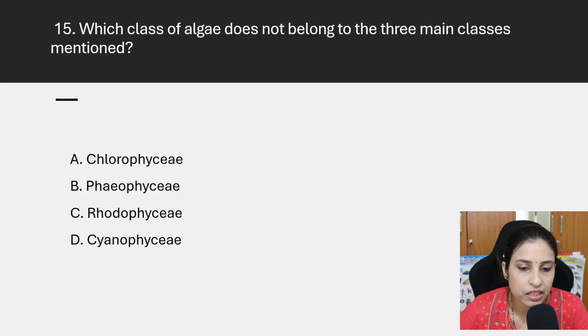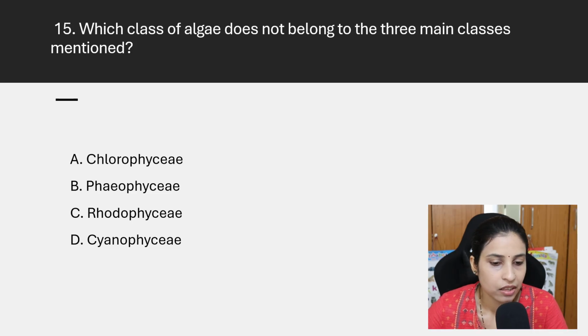Then which class of algae does not belong to the three main classes mentioned? Chlorophyceae, Phaeophyceae, Rhodophyceae, Cyanophyceae. Chlorophyceae is the green algae, Phaeophyceae is the brown algae, and Rhodophyceae is the red algae. Cyanophyceae is the cyanobacteria. Cyanobacteria is not an algae, it's a prokaryotic organism. So the answer is Cyanophyceae.